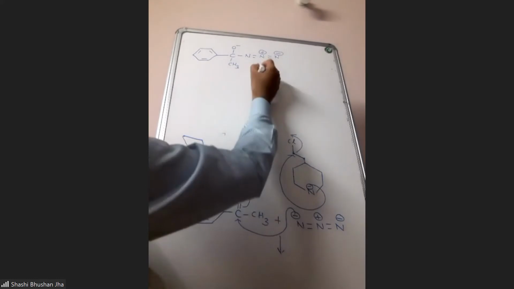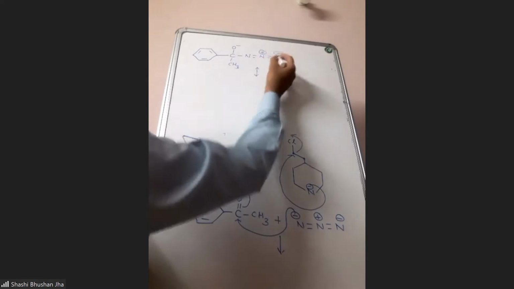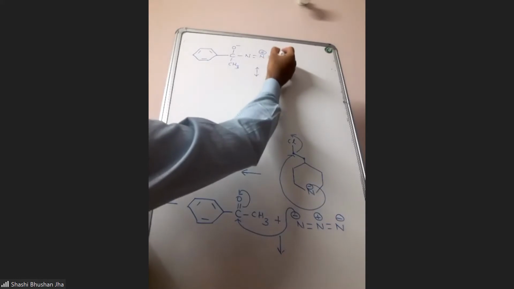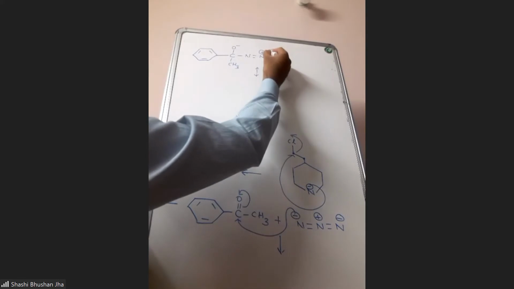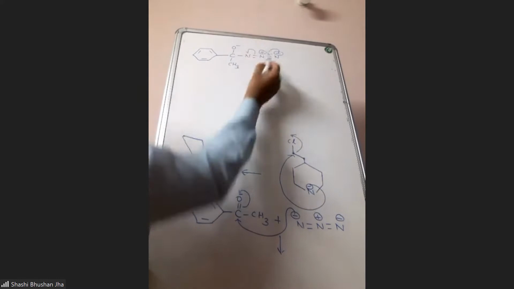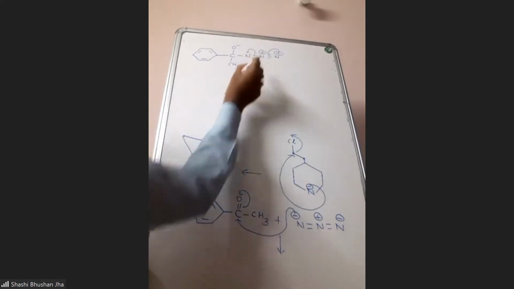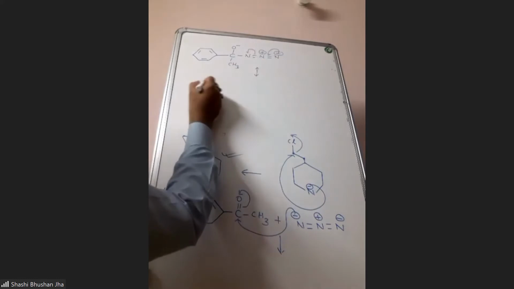Now after that, you can write the resonating structure in this way. This negative charge you can delocalize to this side and this pi bond you can shift to nitrogen. This negative charge and this pi bond, these are in conjugation. So resonance can happen here.